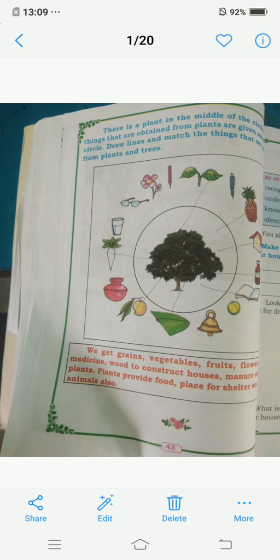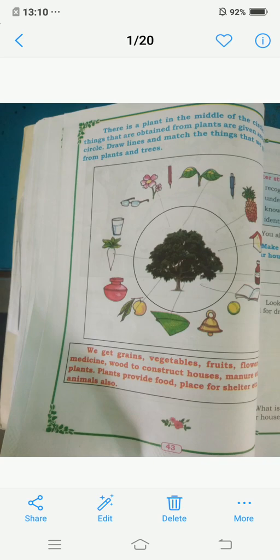Any doubt, children? Shall I ask questions? Name 5 plants which are used for medicine. The 5 plants are tulsi, neem, spinach, mint, lemon. Name 5 grains. The 5 grains are rice, dal, wheat, ragi, maize. Next question. Name 5 vegetables and 5 fruits. The 5 vegetables are beans, carrot, brinjal, onion, potato. And the 5 fruits are mango, apple, orange, grapes, watermelon.